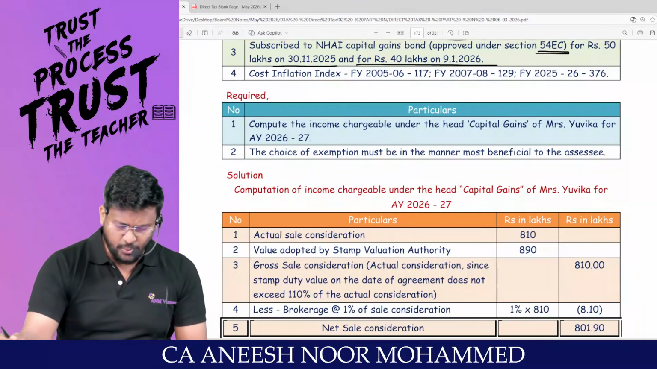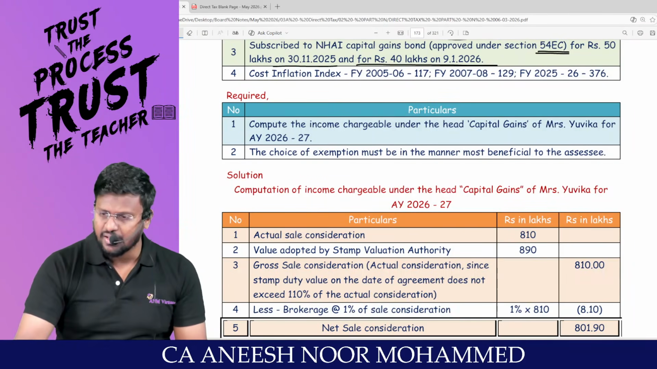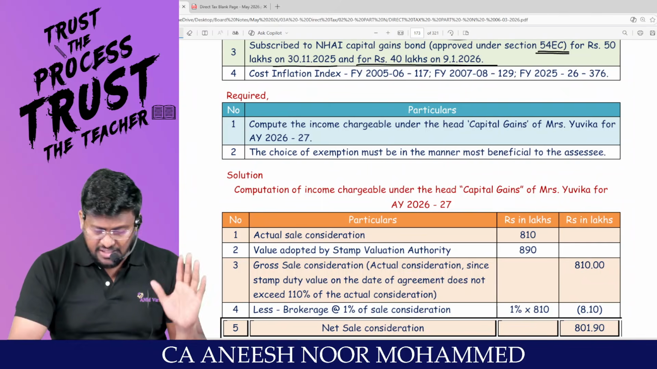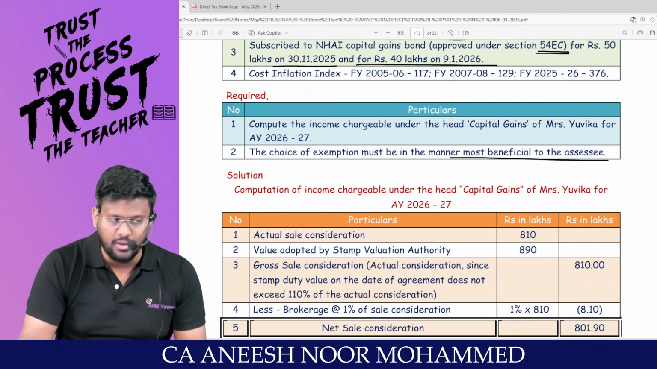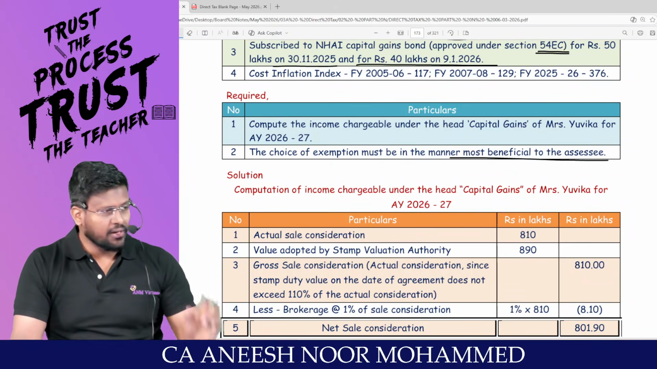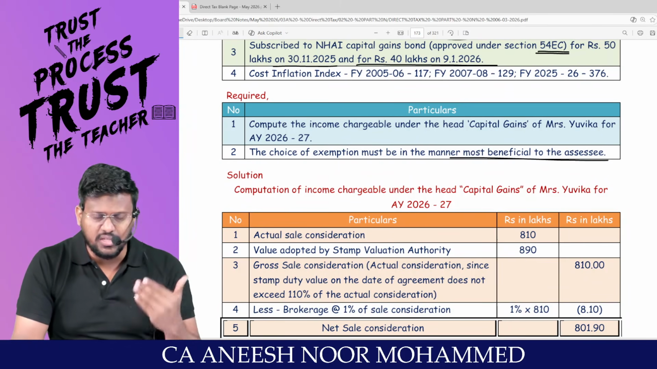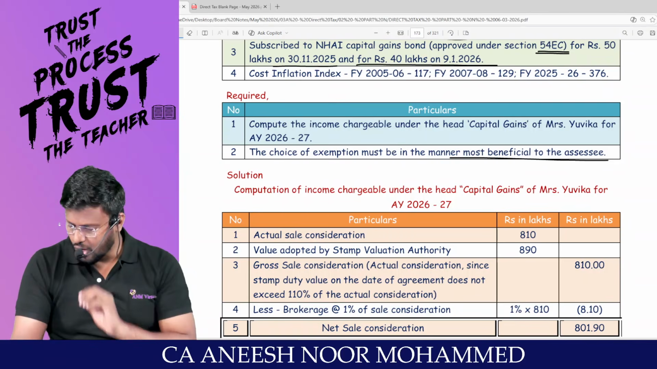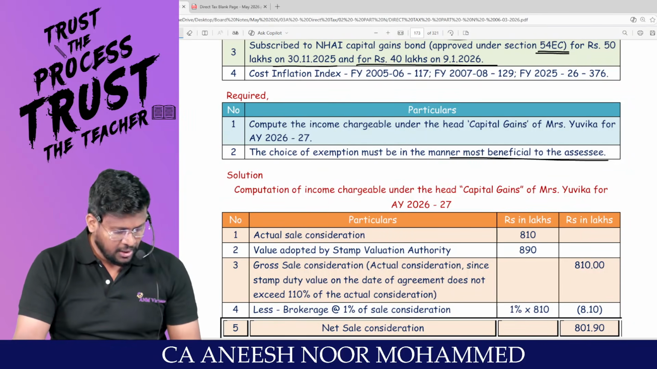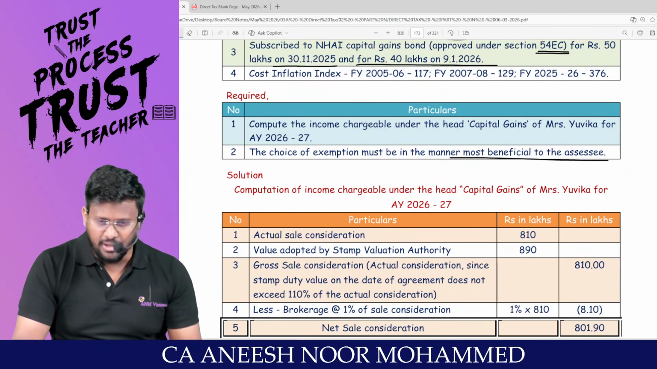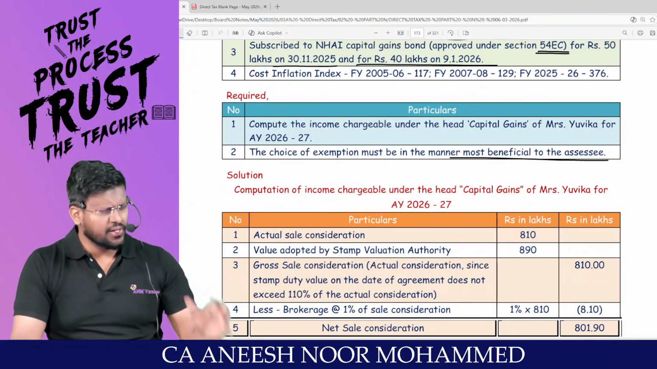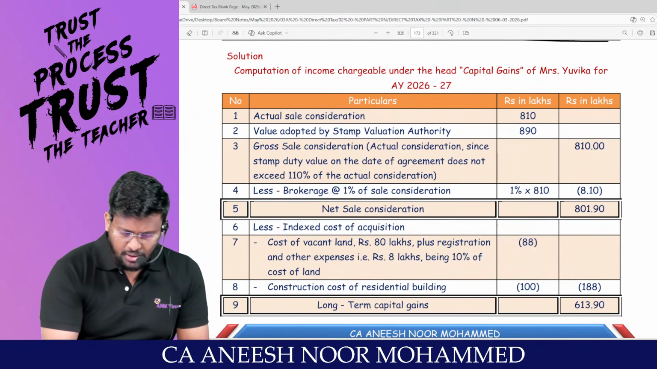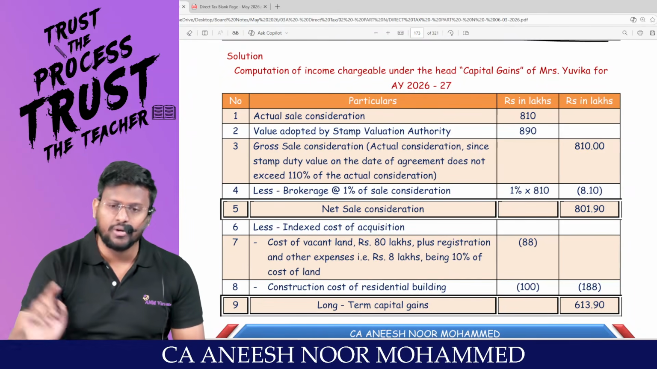CII has been given in the question. Compute the income chargeable under the head capital gain of Mrs. Yuvika for assessment year 26-27. Choice of exemption must be in the manner most beneficial to the assessee. In the sense, we can claim only 2 houses? No, whatever 2 houses you can claim, that should be most beneficial. First question, capital gain. They have not asked, my dear lovable students, the tax liability. They just want the capital gain. So forget about the concept of benefit of indexation. Just work it out. So, answer to me, sir, first agreement, put it in the dustbin.